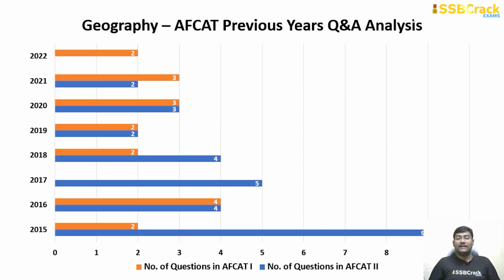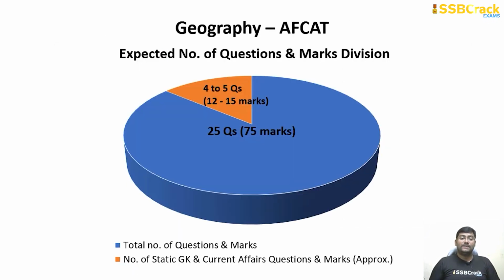So moving towards the humanities subjects, the first important one is no doubt geography. Consistently 2 to 3 questions can be expected from this part, and it has been asking consistently 2 to 3 questions from this section. So expecting that at least 3 to 4 questions can be asked, and easily that can fetch you somewhere around 9 to 12, or many a time 12 to 15 marks from this section.